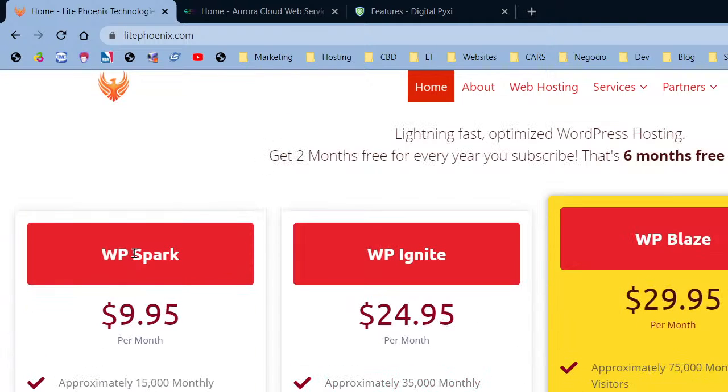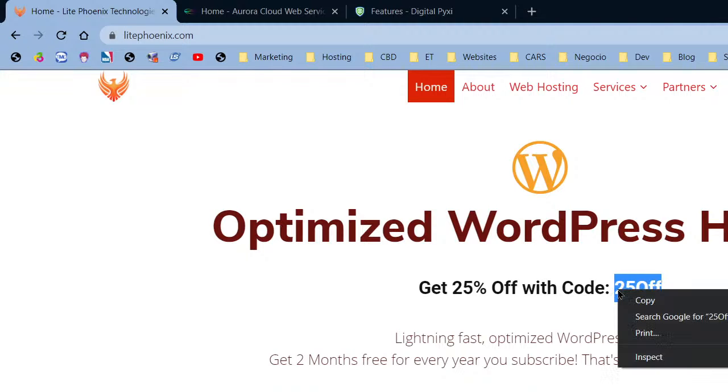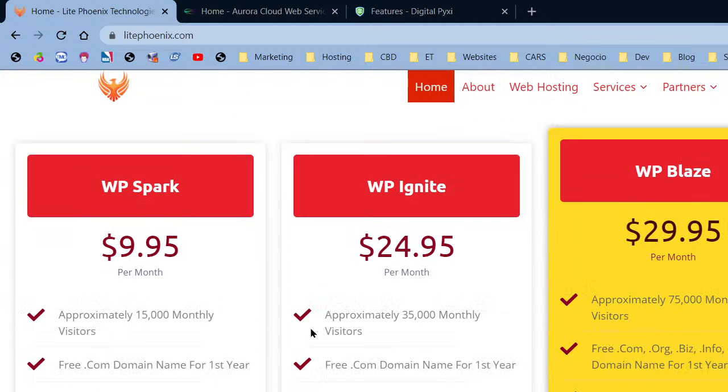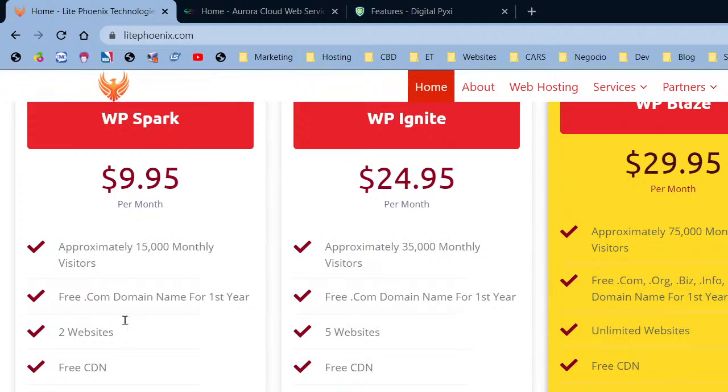All right, so to get your hosting solution, I'm going to be using Light Phoenix, and I'm going to be using the WP Spark Plan. It says get 25% off with code 25OFF. So the first thing I'm going to do is copy this right here. Now that I've copied it, I'm going to click Get Started on the WP Spark Plan. This gives me two websites with 15 gigabytes of space and 15 gigabytes of bandwidth with Lightspeed servers and a free domain name.